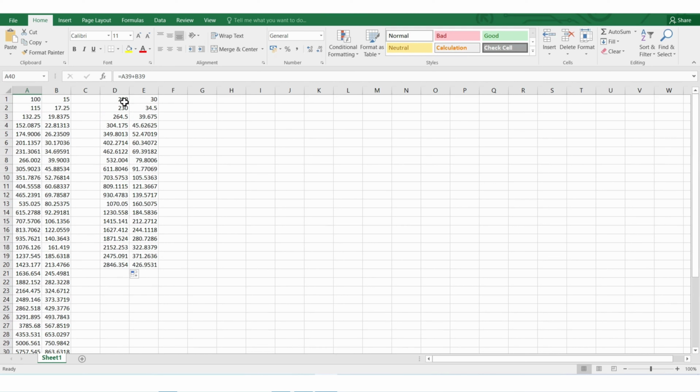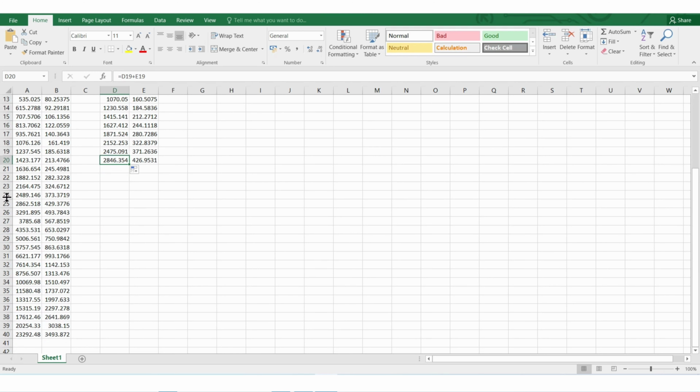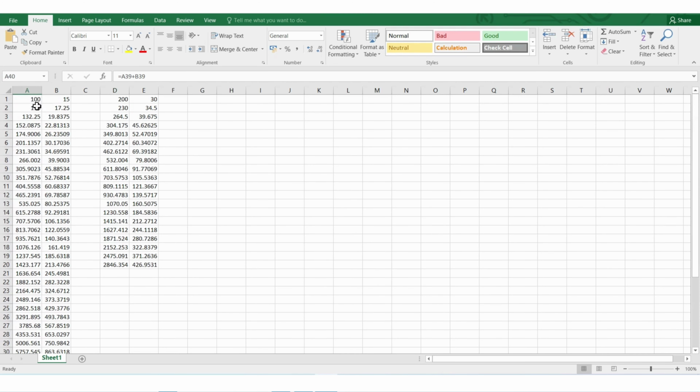Now same example, if I take 200 instead of 100, he's starting with 200 rupees, but he's investing for 20 years. So you can see the final amount is close to 3,000 rupees. And here you can see when he's investing for 40 years, the amount is close to 23,000 rupees, even though here it's 100 and 200. Right? So even though this person is investing double the amount, he's getting less interest.